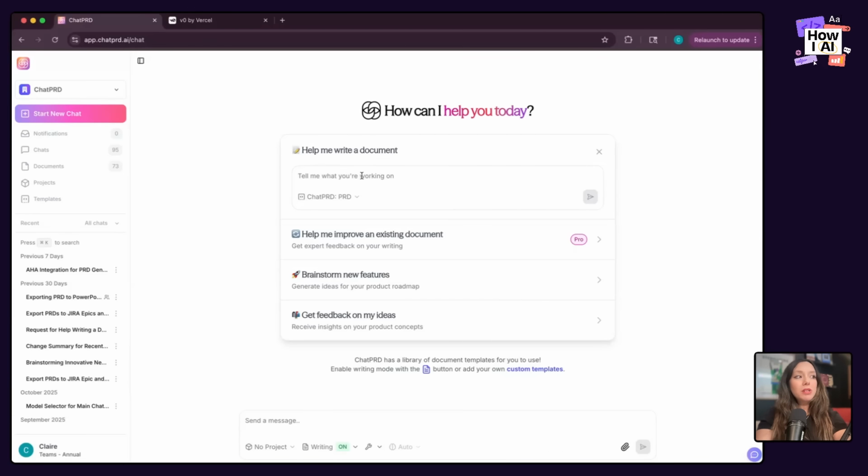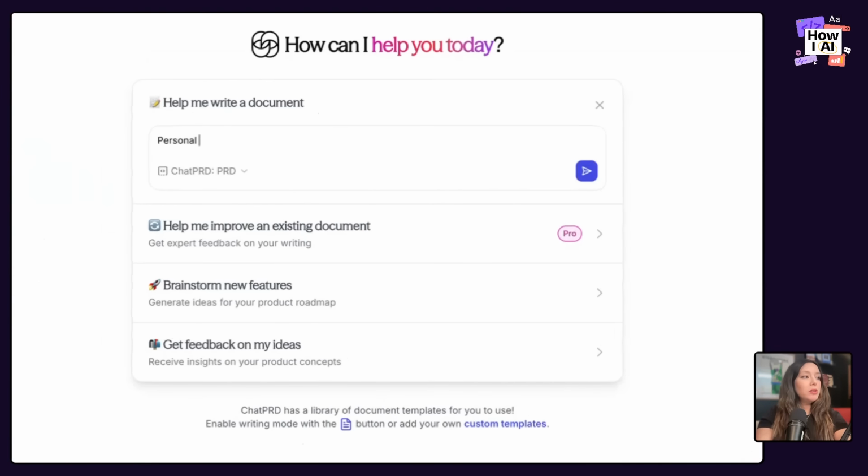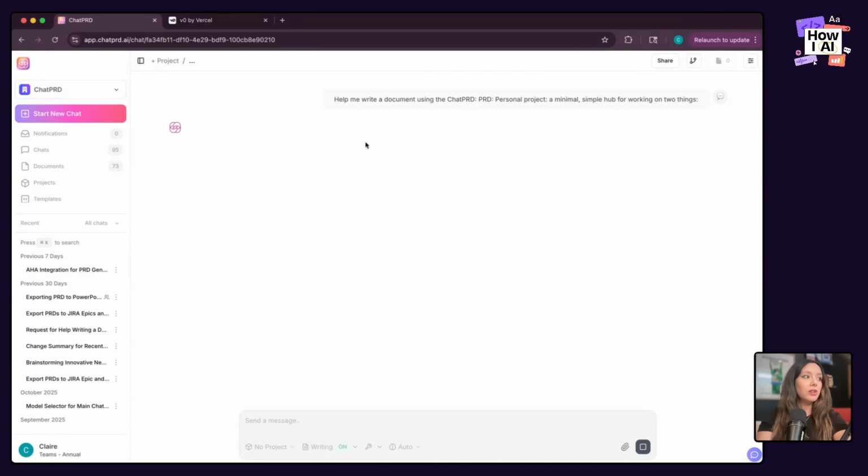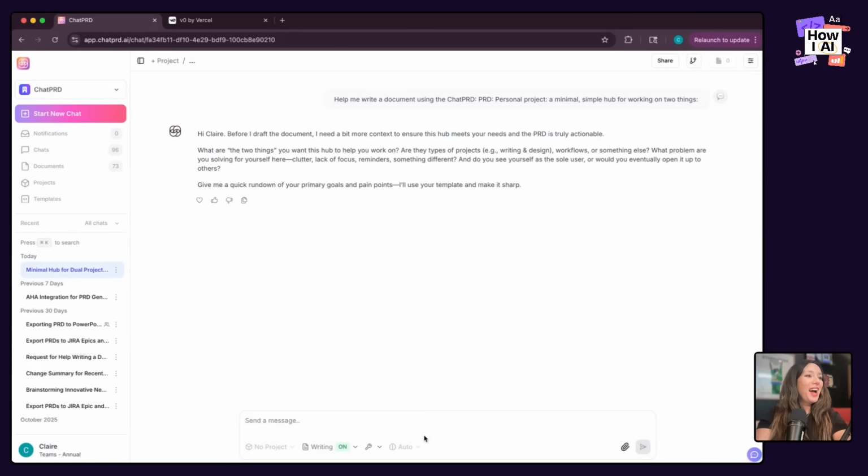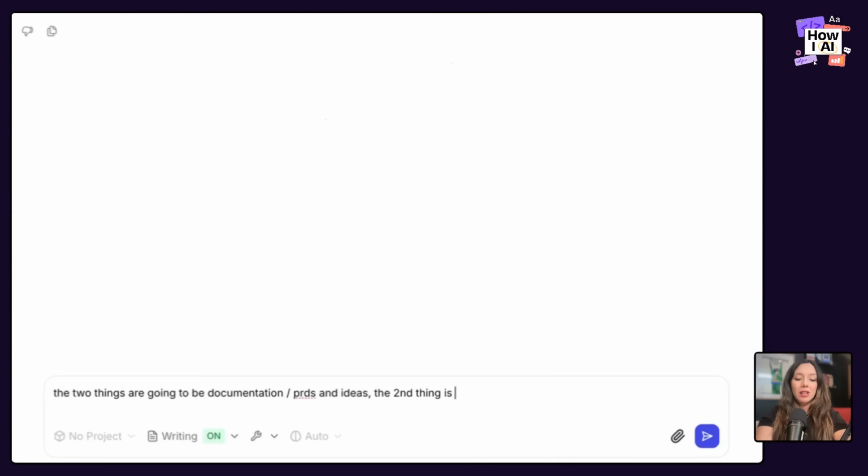So I'm going to say, help me write a document in ChatPRD, and I'm just going to say personal project, so it doesn't think I'm working on my own product, a minimal, simple hub for working on two things. Oops, pressed enter. So it's going to really anticipate what those two things are. The two things are going to be the documentation, PRDs, and ideas. The second thing is small interactive prototypes.